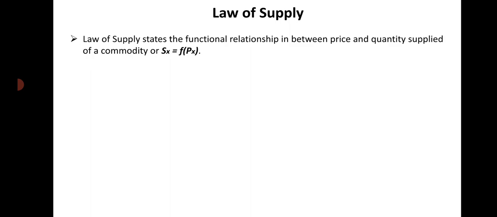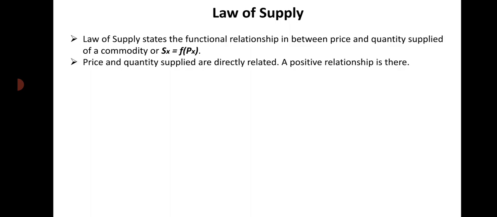We can technically symbolize it as Sx is a function of Px, or we can say supply of x is a function of price of x. So, when the price of the commodity increases, supply of the commodity increases, and vice versa. Price and quantity supplied are directly related. No doubt, supply of the commodity depends on its price, but there is a direct, positive relationship between price and quantity supplied.